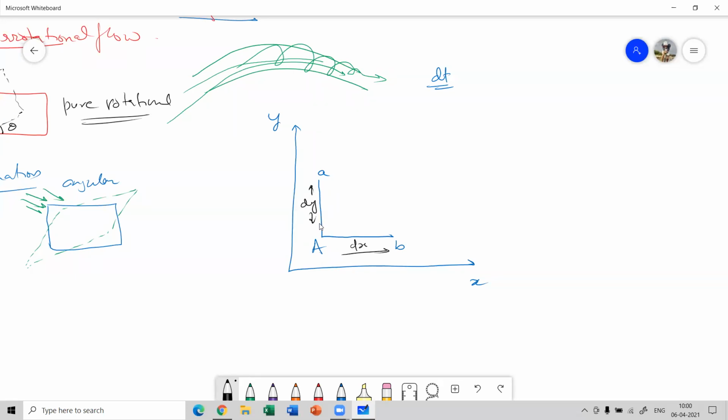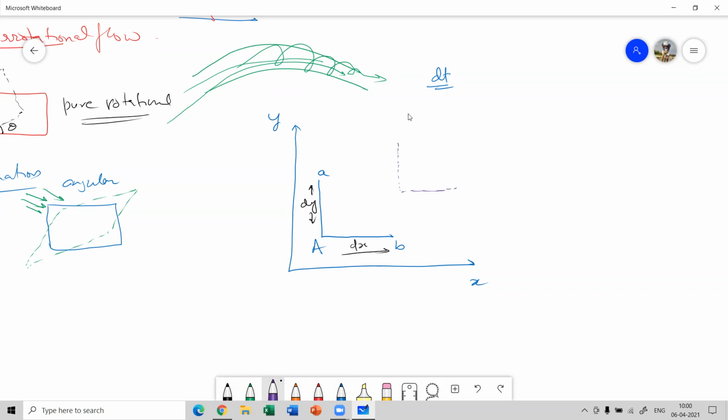Now let's suppose this fluid is being translated, and it transited from this particular point to this particular point.